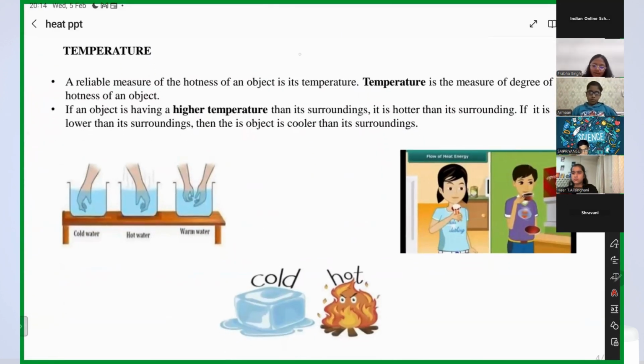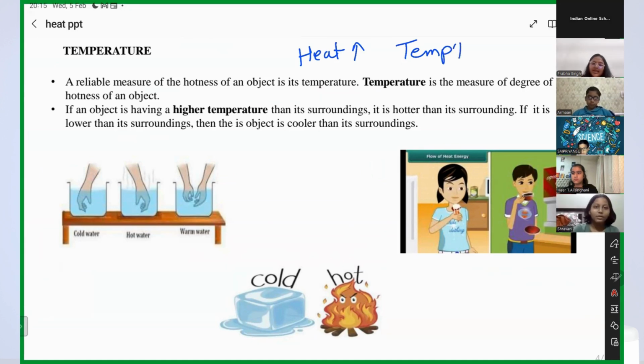What is the concept? If you increase the heat in a body, will the temperature increase or decrease? Increase. Yes, Sai, please respond. If you increase the heat in the body, the temperature will increase.